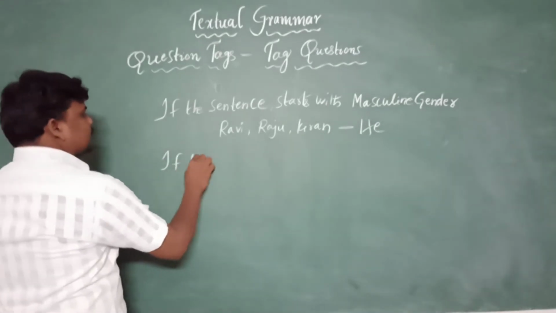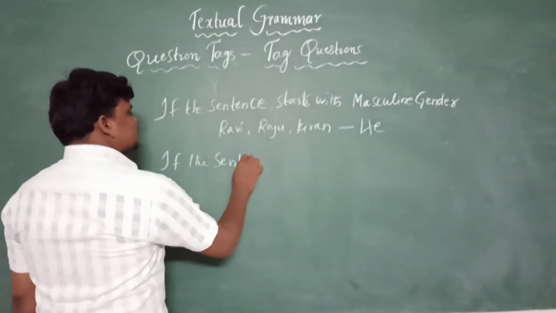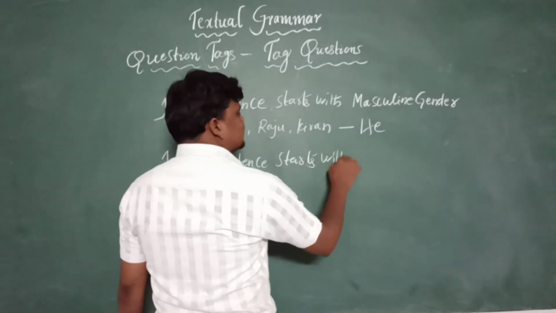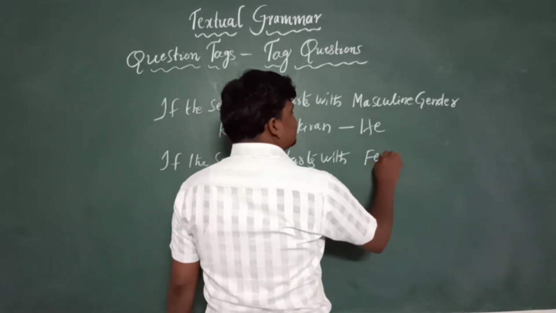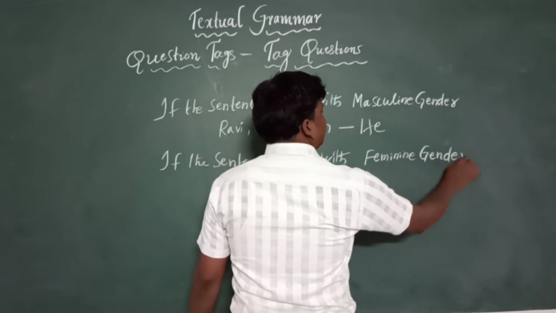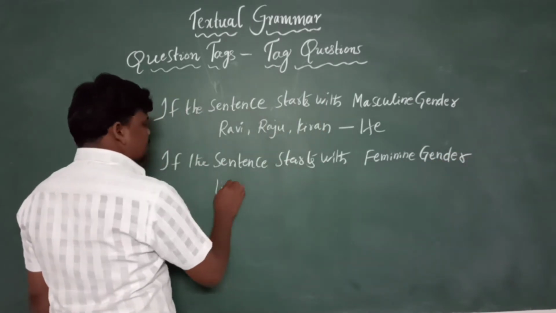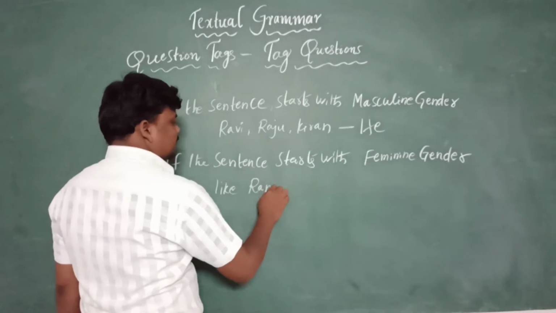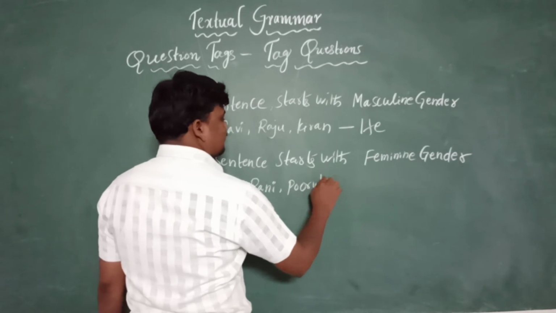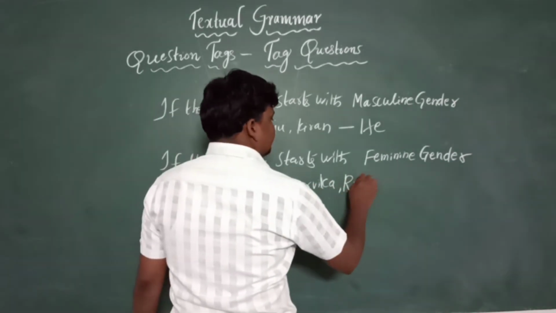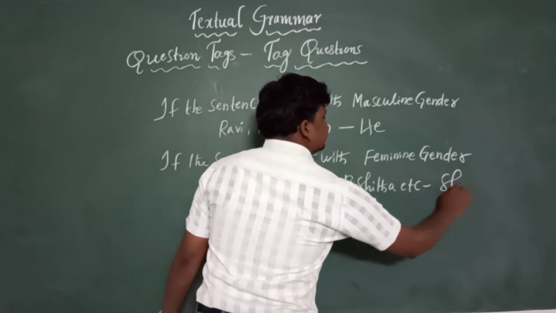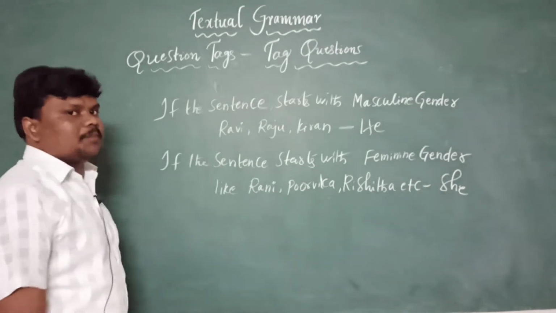And one more instruction, if the sentence starts with feminine gender, like Rani, Purvika, Rishita, etc., we need to change those into the pronoun she, compulsory.